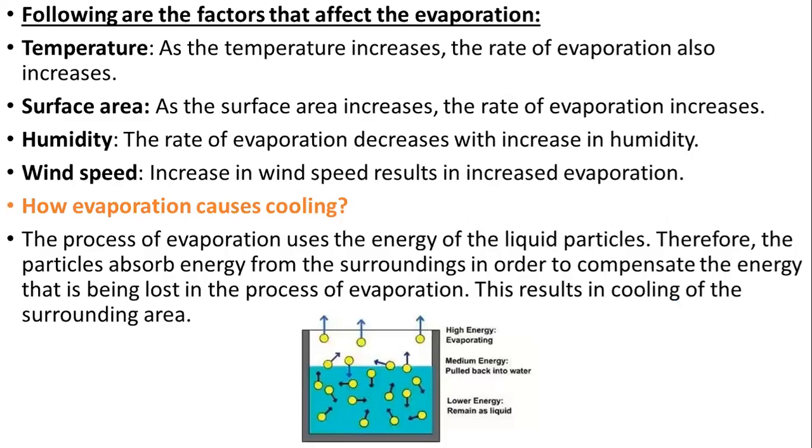Now, what are the factors that affect evaporation? That means when the evaporation will be more and when the evaporation will be less. It is very obvious that if you increase the temperature, the rate of evaporation will increase. We can understand it with a common example. When we dry clothes outside during the summer season, the clothes dry faster because the rate of evaporation is more. Why is the rate of evaporation more? Because the temperature is more.